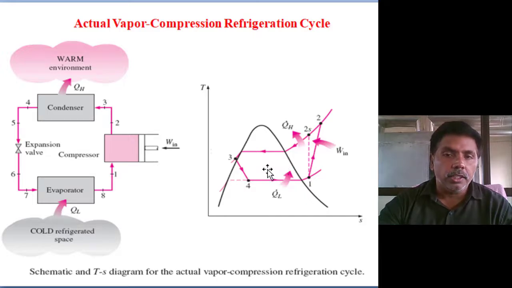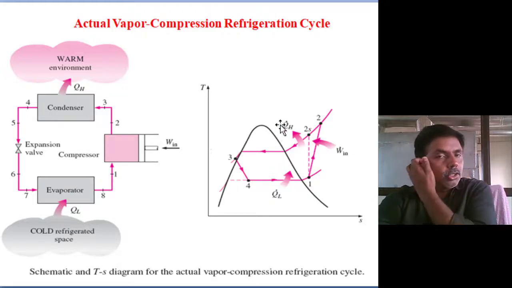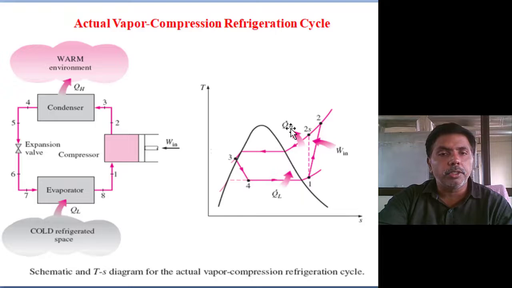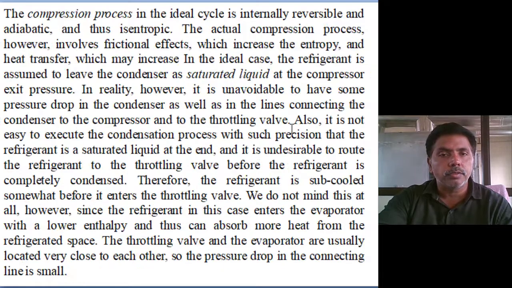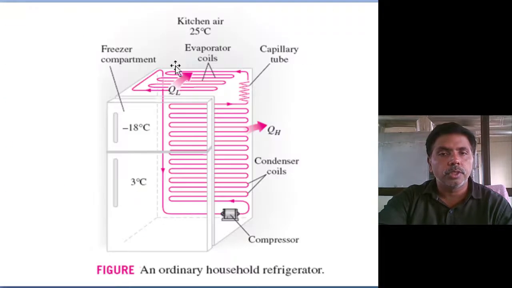So finally, here more heat is added in the journey and more work input. Why? Because the isoentropic process is practically not possible. These two, and we are subcooling the condenser outlet, not up to saturation liquid. So these are the heats that are added in the actual case compared to the theoretical one. This is the actual case: evaporator coil, compressor. This much of a journey it has to travel.